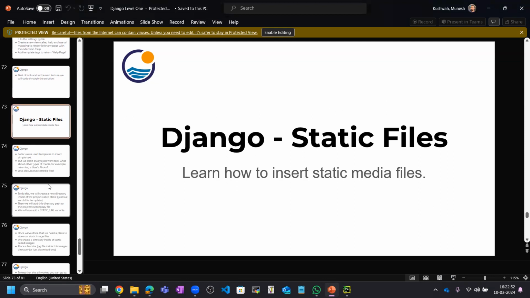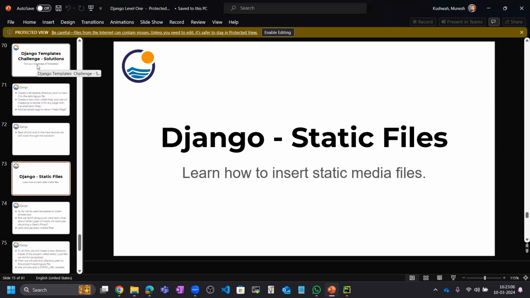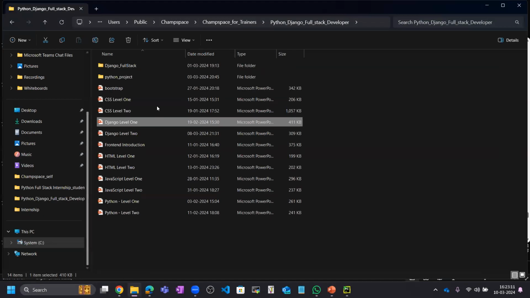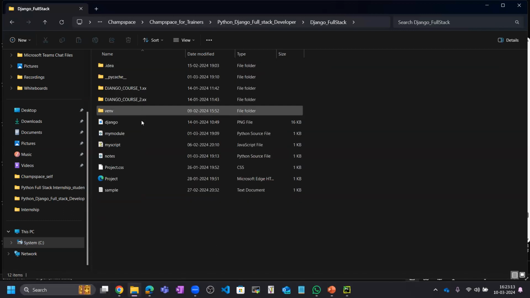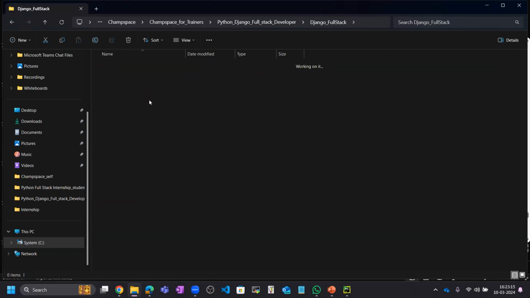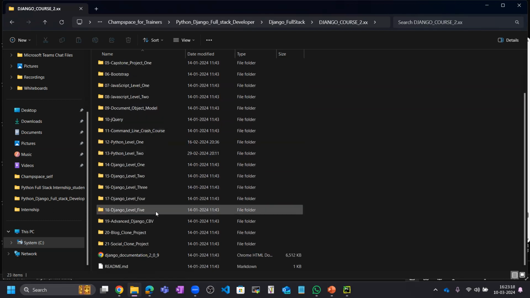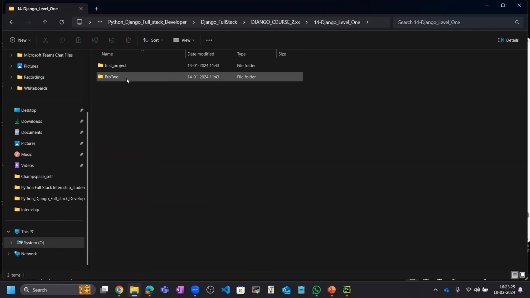And now it is time to check something about the static files. Before that, let me show you the challenge solution so that you can get some hint. Template challenge solution. I will go to the Django part, this is the Django level 1, and inside this is the Pro 2 app.